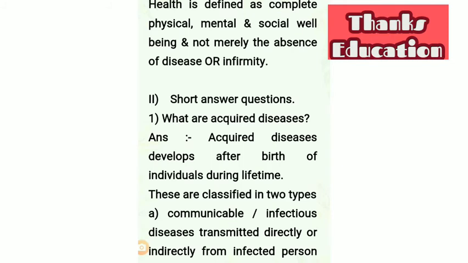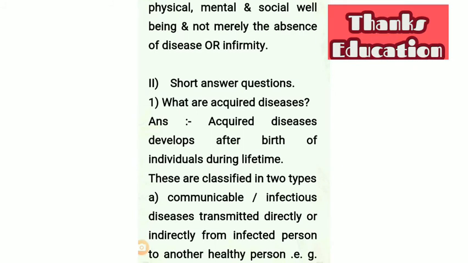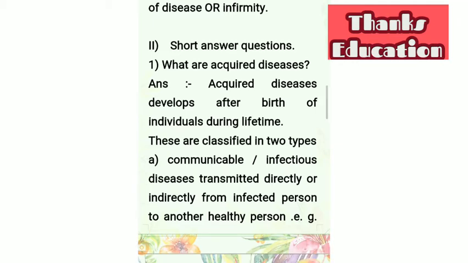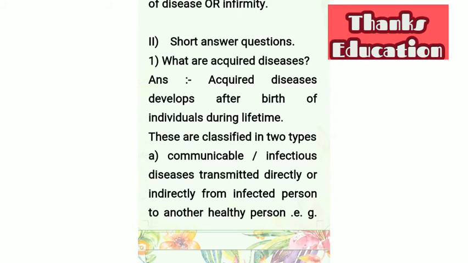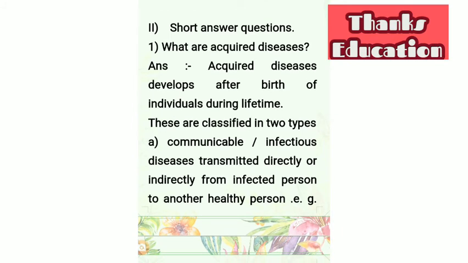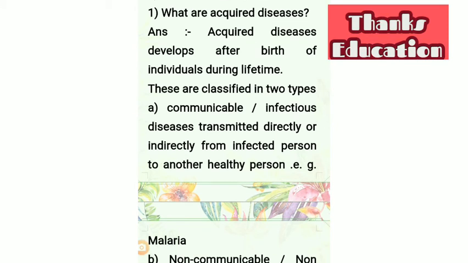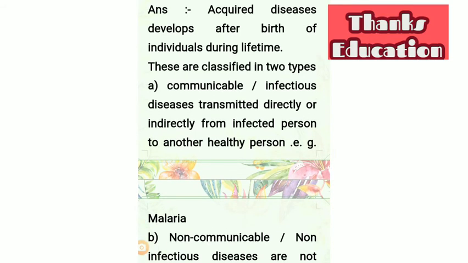First question in this session is, what are acquired diseases? We will see the answer. Answer is, acquired diseases develop after birth of individuals during lifetime. Right now, these acquired diseases are classified into two types. First is communicable or infectious diseases, which are transmitted directly or indirectly from infected person to another healthy person.